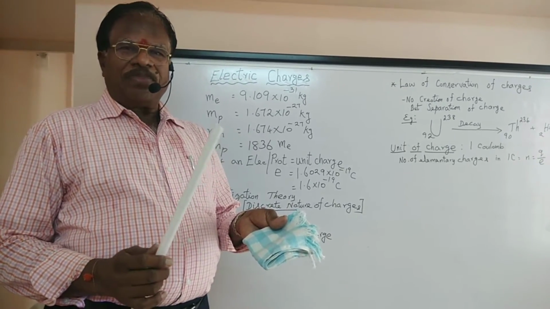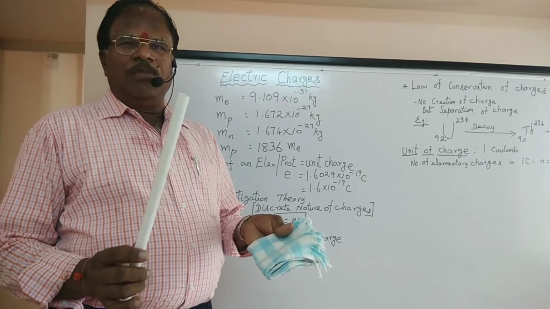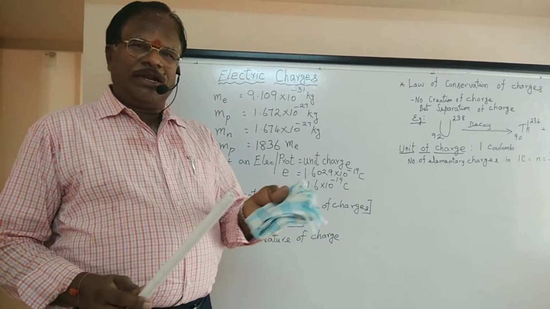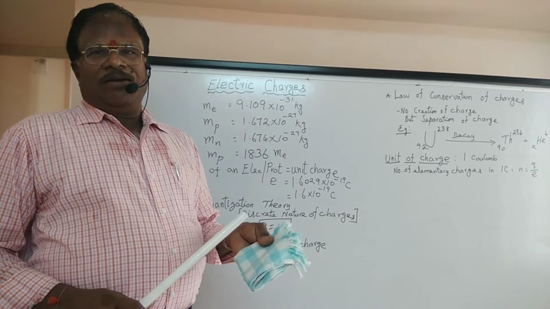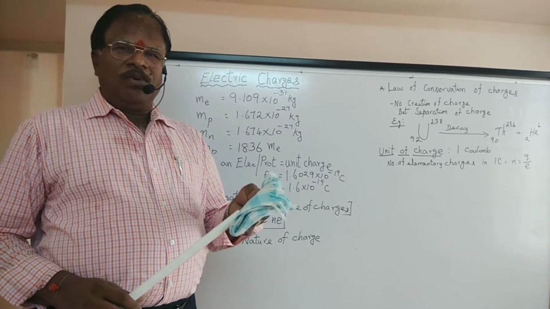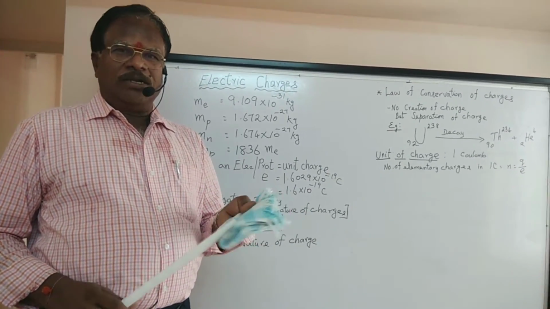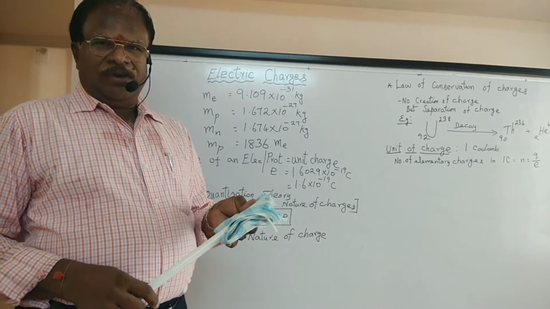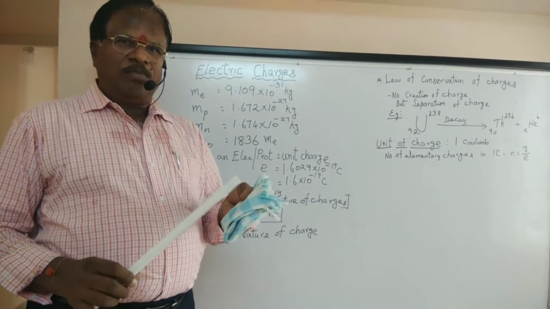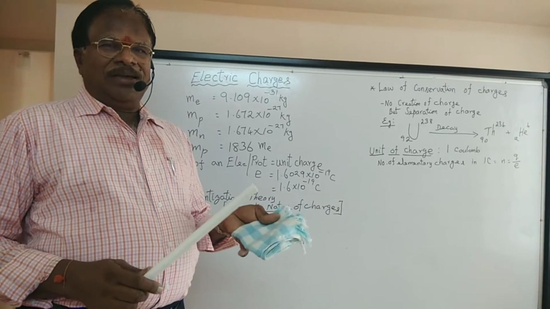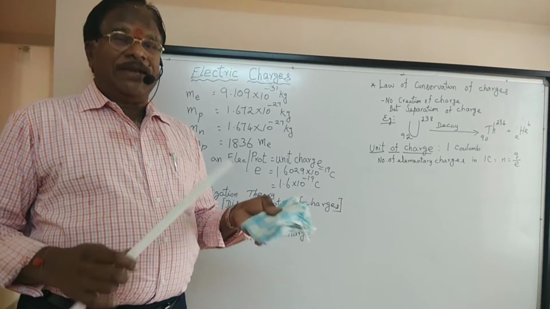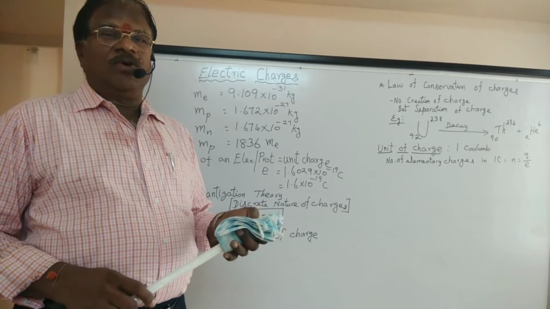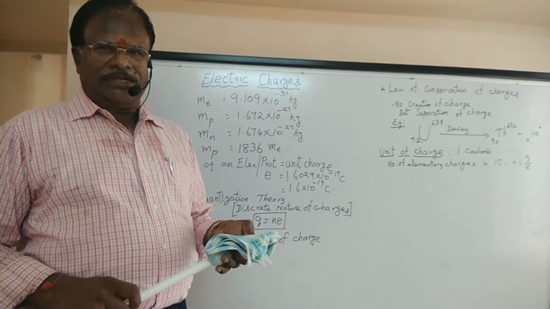So after gaining an electron, the ebonite rod becomes negatively charged, and on the other hand, the fur, the animal skin, becomes positively charged because of loss of electron. So this is how we can produce charge by rubbing. There are other methods, charging by conduction, charging by induction. All these we are going to deal with in the following chapters.